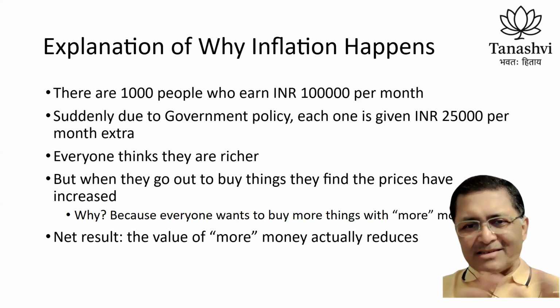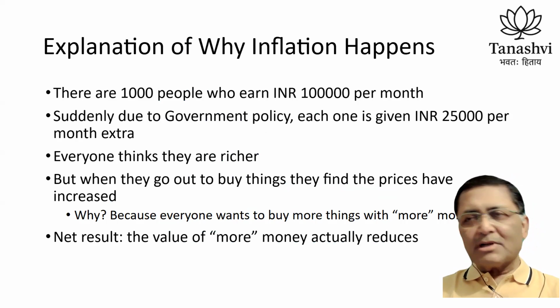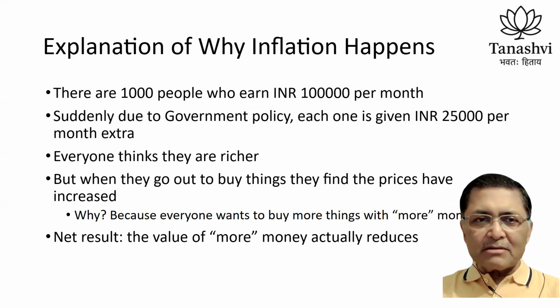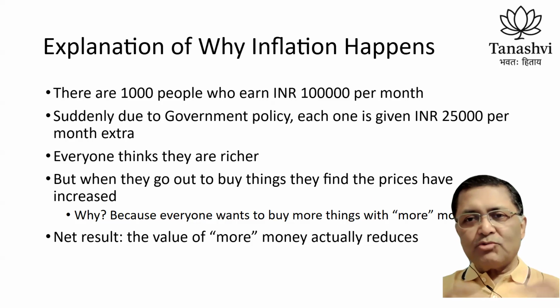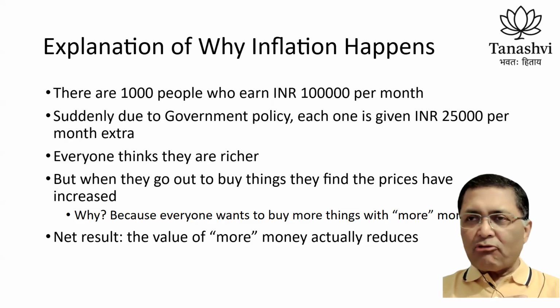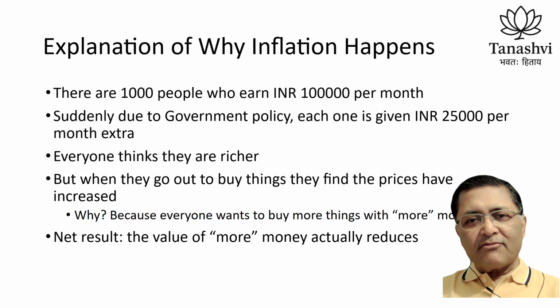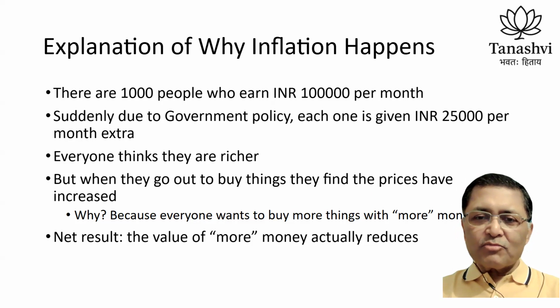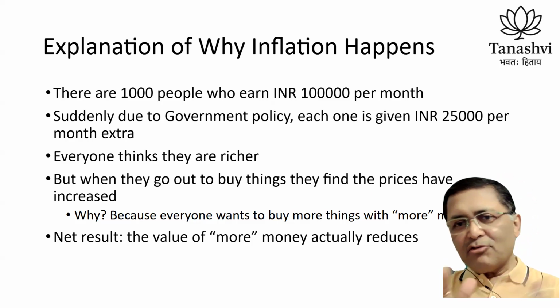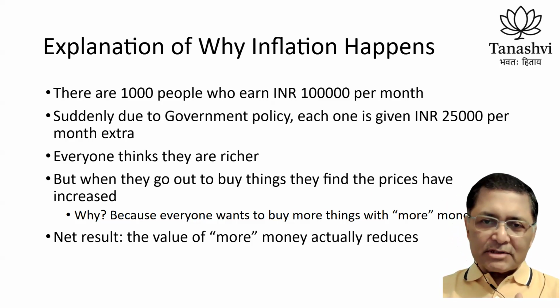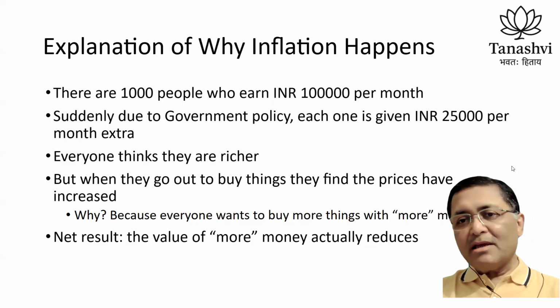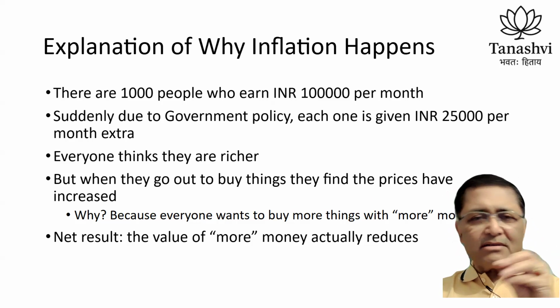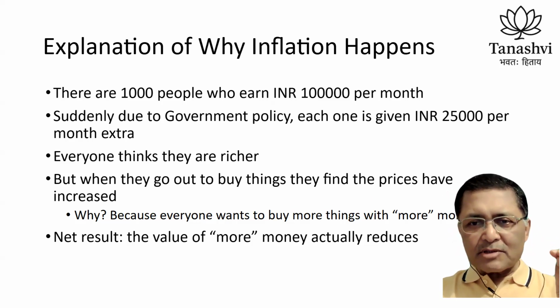A very simplistic example of why inflation happens. Let's say there are 1,000 people earning 1 lakh rupees per month. Suddenly, the government decides each one will be given 1,25,000 rupees per month. So everybody is very happy. They think they're richer. But when they go out to buy things, they find that the prices have increased. Why? Because everybody has 25,000 rupees more and everybody wants to buy more things with more money. Net result, the value of money actually reduces. Very simplistic example, but this is a very simple way of explaining why inflation happens.